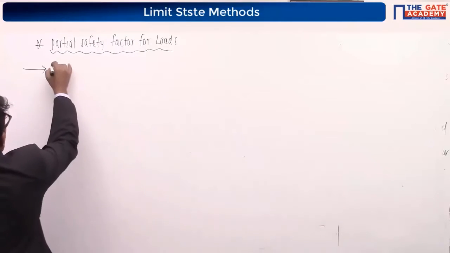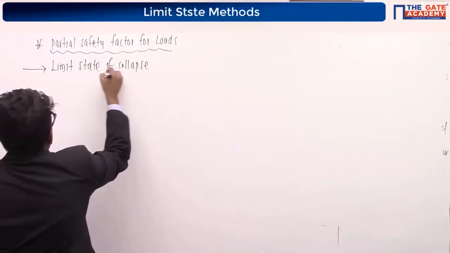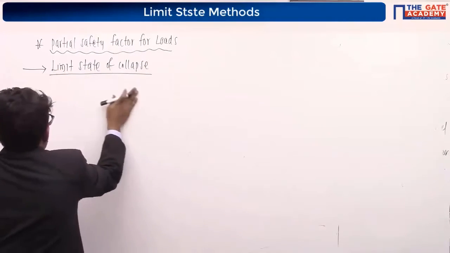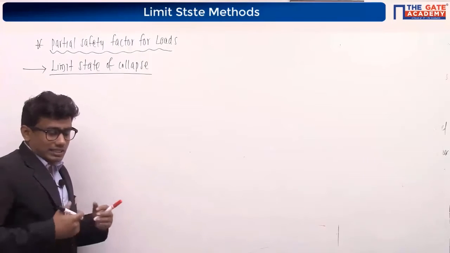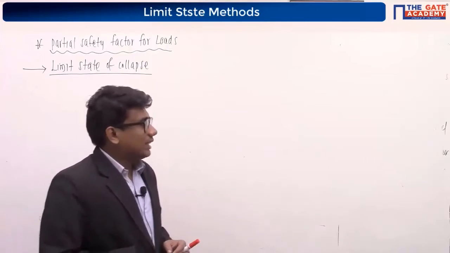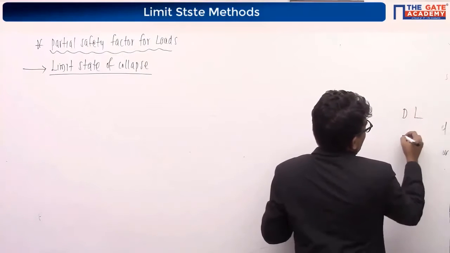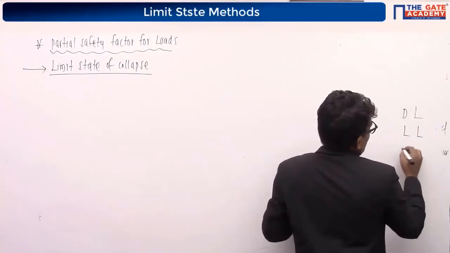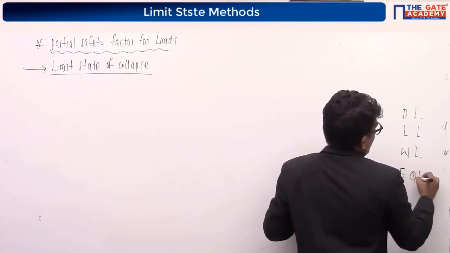So for limit state of collapse, what are the partial safety factors? As I told you, we have different loads acting on the structure. We will have dead load, live load, wind load, and earthquake loads.